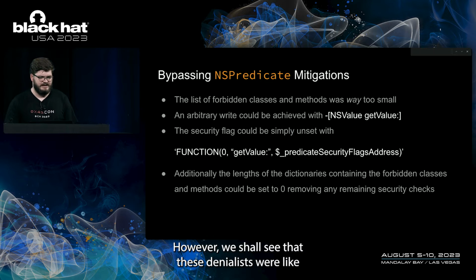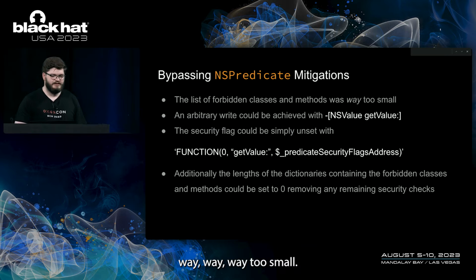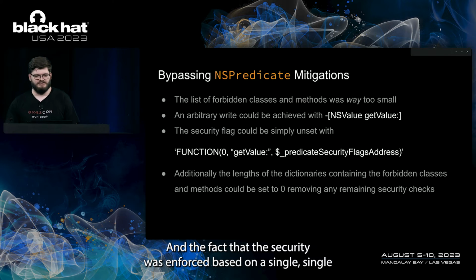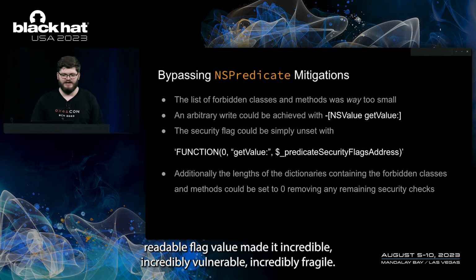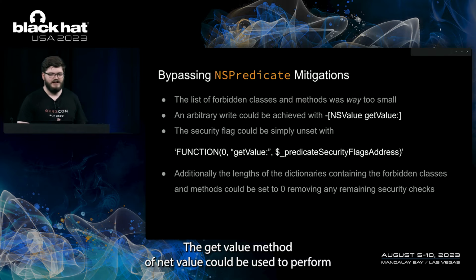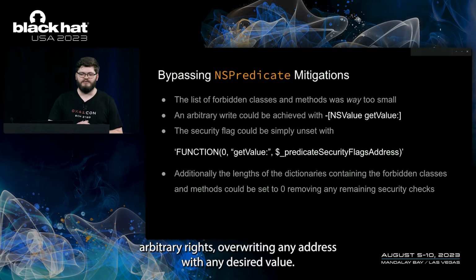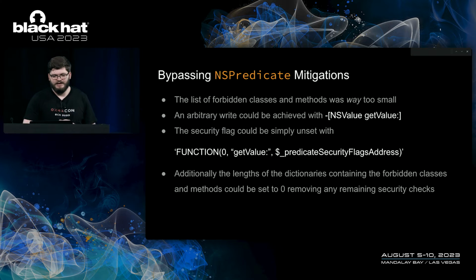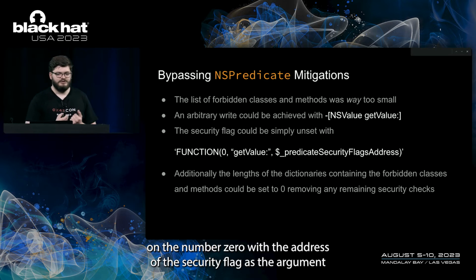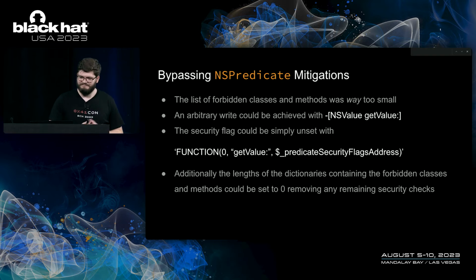However, we shall see that these denylists were way too small, and the fact that the security was enforced based on this single writable flag value made it incredibly vulnerable, incredibly fragile. The getValue method of NSValue could be used to perform arbitrary writes, overwriting any address with any desired value. This meant that the security flag could just be unset by calling getValue on the number 0 with the address of the security flag as the argument.